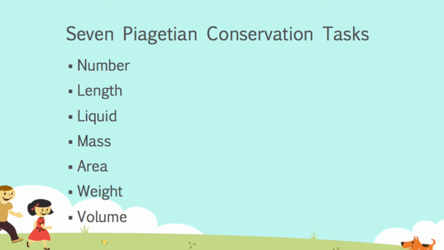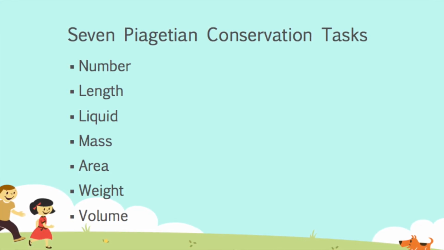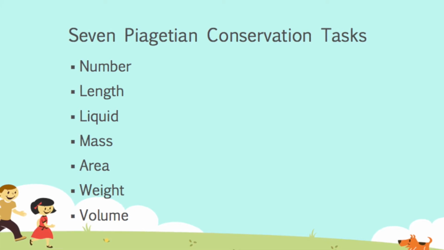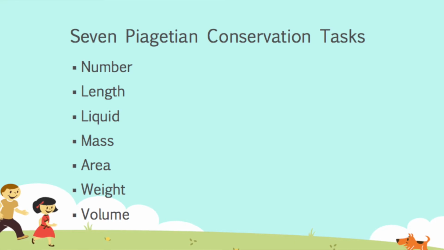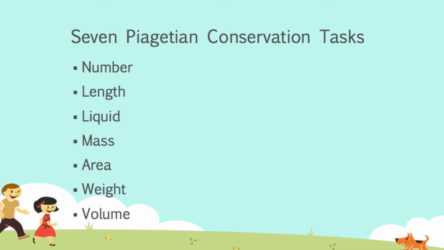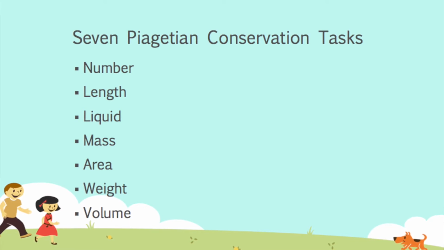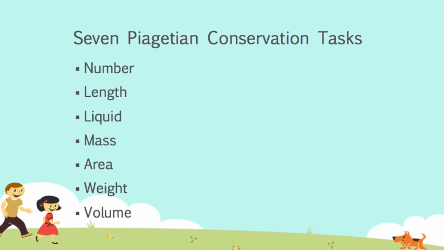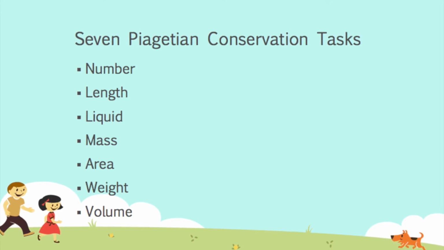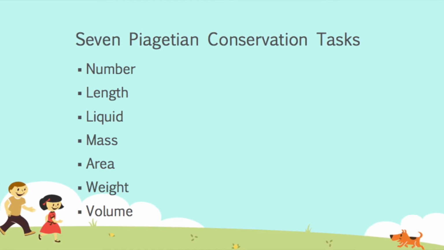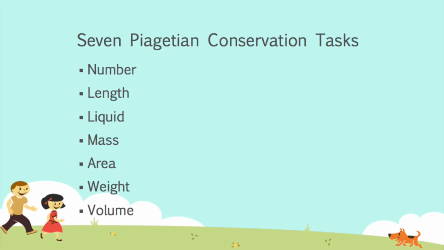Emma was tested with another conservation task. Emma tested the conservation task of length. The two spaghetti noodles were lined up by one another, and she agreed that they were the same size. After moving one to the side, she believed that they were no longer the same size and one was bigger. It's evident that children have a highly developed sensitivity to fairness and justice, not so much to the idea that certain physical properties remain the same no matter the dimensions of the space they occupy. That, in a nutshell, is the definition of conservation.